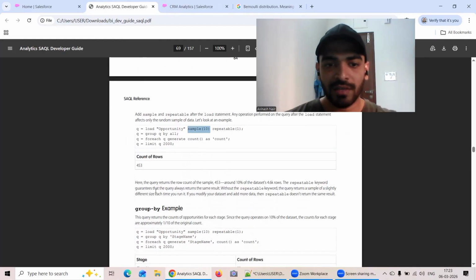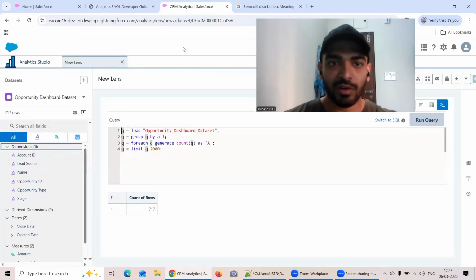Now, the repeatable keyword guarantees that the query always returns the same result. So I will show you that very quickly. For example, if I go for this sample 10, it will return more or less around the same result. For example, it is 717, right? So what is 10% of 717? It's a very easy calculation. It's 71.7, isn't it?